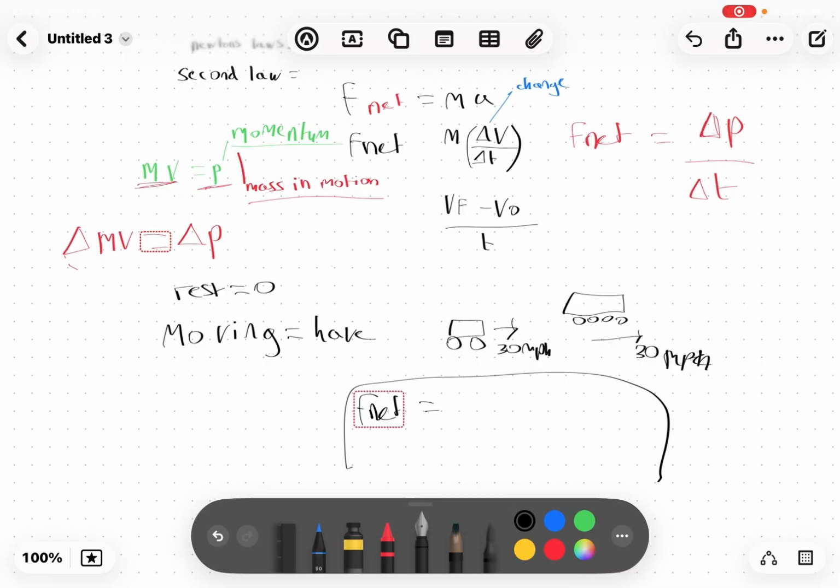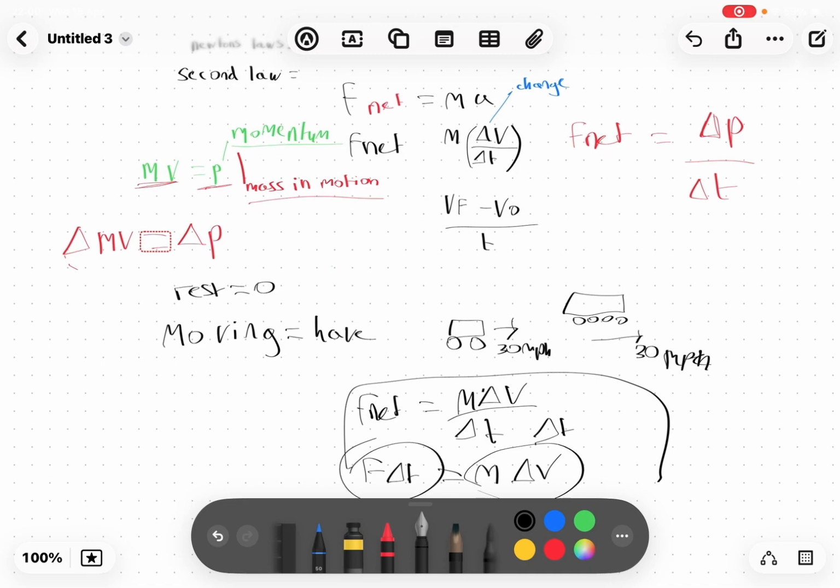Let's say there's a question and you start with this equation. If needed, you're able to times everything by the change of t, and so the force multiplied by the change in time will be equal to the mass times change of velocity.